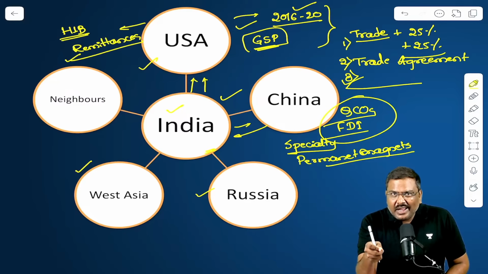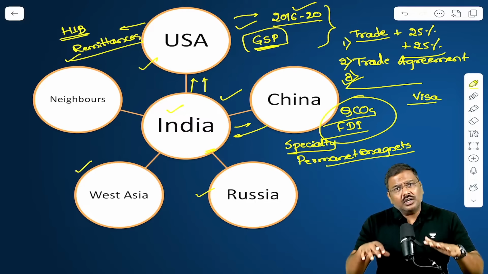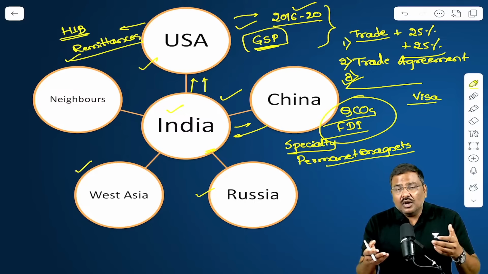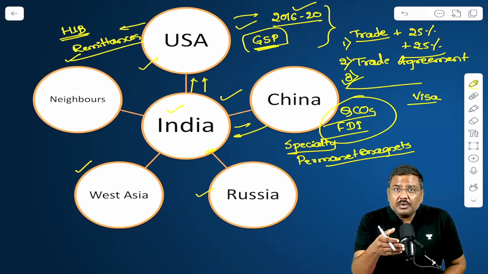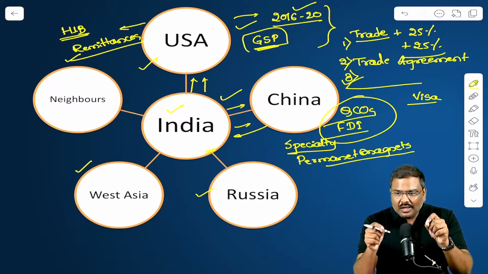Now in the context of security, that is, let's say the visa issues. In recent times, no doubt, the border frictions between both of the countries have gone down. There is absolutely no doubt regarding that. But look at the visa issue. Very recently, multiple individuals who have Indian passports, who have traveled through China, have been stopped because it is mentioned in their passports that they are residents or born in Arunachal Pradesh. So this particular issue has been flaring up again and again. So these are certain very important issues that have arisen between India and China in this particular year.